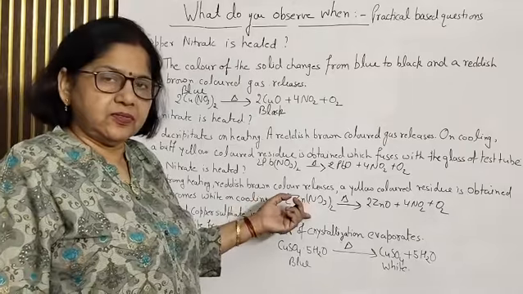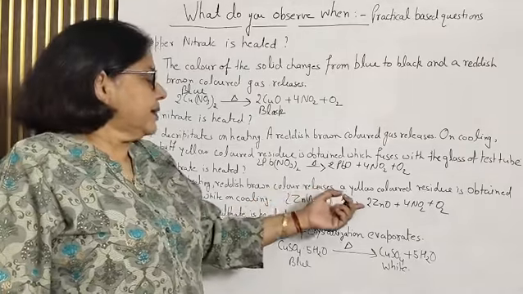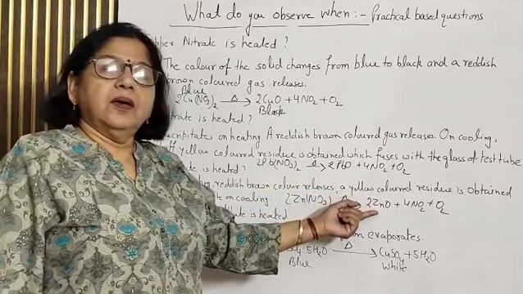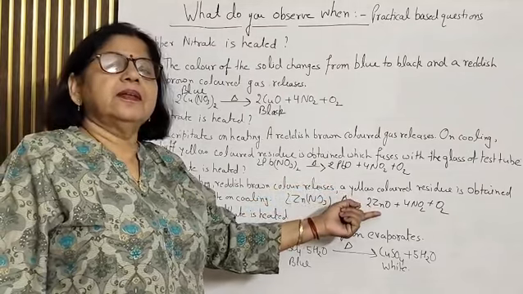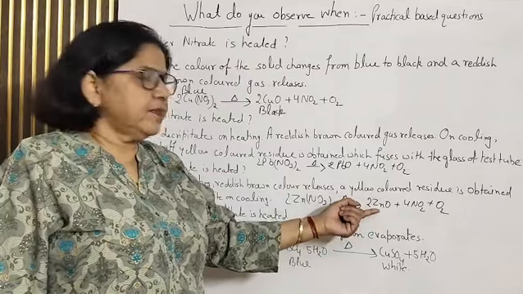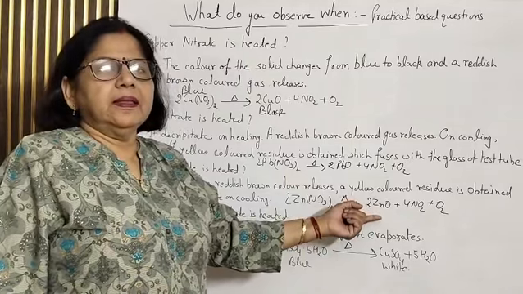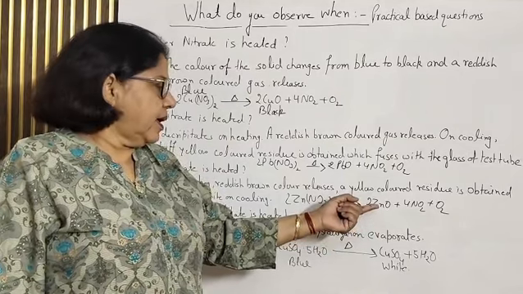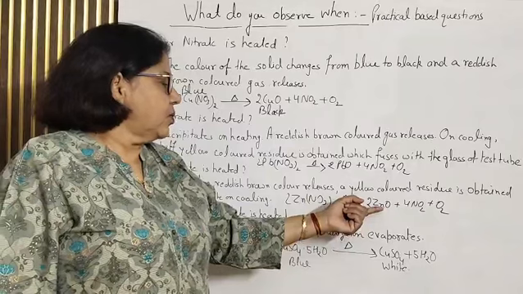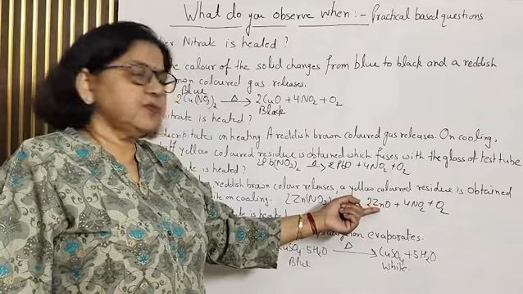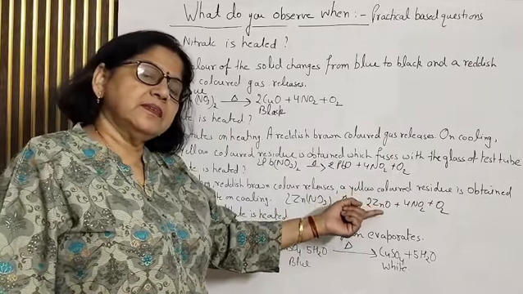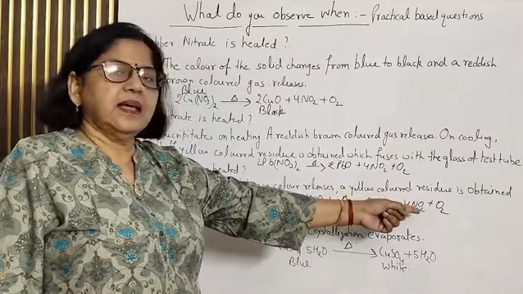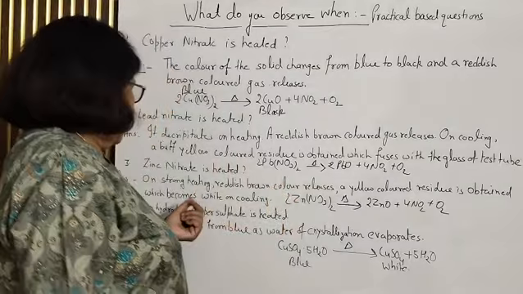So what happens? Zinc nitrate is a white solid. On heating it becomes zinc oxide. Zinc oxide is yellow. It remains yellow while it is hot. As soon as it becomes cold, it again acquires the oxygen from the air, and its color changes back to white. And then nitrogen dioxide gas and oxygen release.